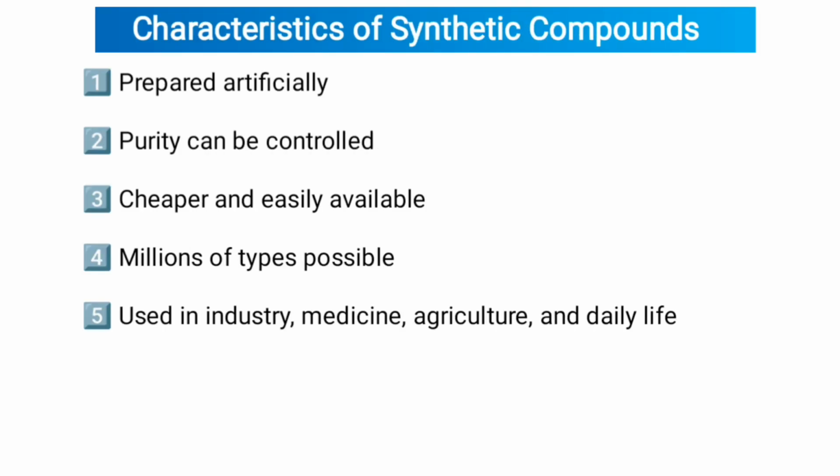Characteristics of synthetic compounds. The first one, prepared artificially. Second one, purity can be controlled. Third one, cheaper and easily available. Fourth one, millions of types possible. Fifth one, used in industry, medicine, agriculture, and daily life.